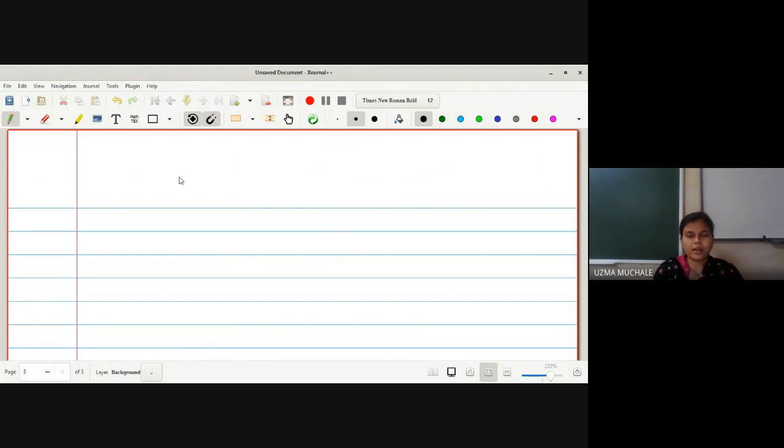Those who are having a problem with the notes that I shared earlier, my handwritten notes: actually, handwritten notes are also good, because I have written many remarks there, so it will be helpful for the exam also. But if you are not comfortable with that, you can see the notes that I shared yesterday. You can take a print of those notes, or see the PDF itself, whatever is convenient for you.